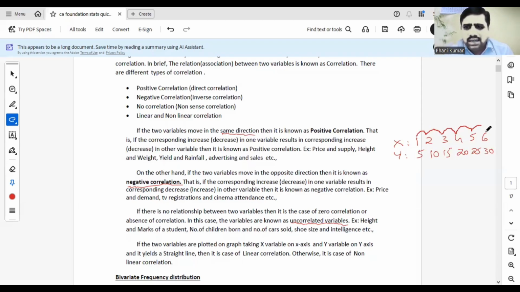Every time it is increasing by 1. Okay. Similarly, y is also increasing. It is also moving constantly. Every time it increases by a constant value of 5.